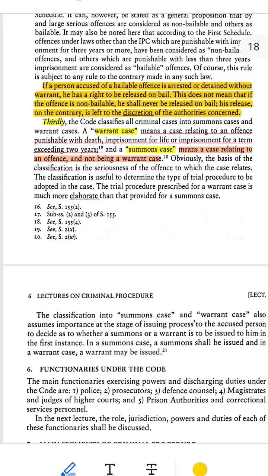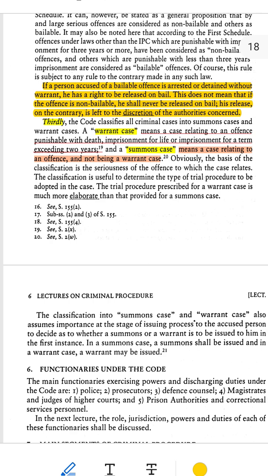Let me break this down in the simplest way so you can fully understand it. What does this mean? It explains what happens when a person is arrested for bailable and non-bailable offences. It focuses on 1. Rights of the accused in a bailable offence. 2. What happens in a non-bailable offence. Breaking it down. 1. Bailable offence. What happens?